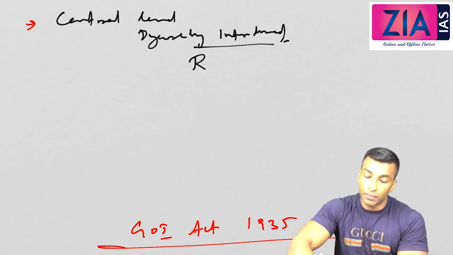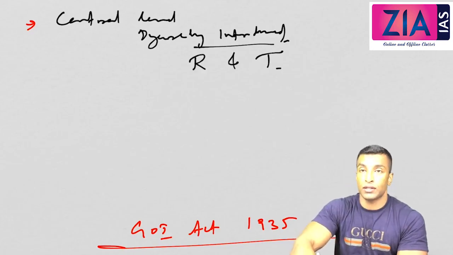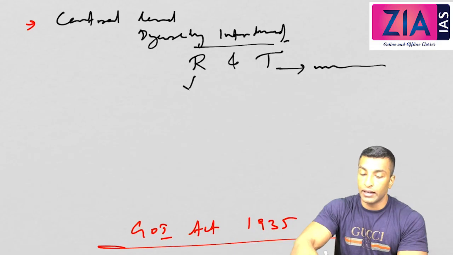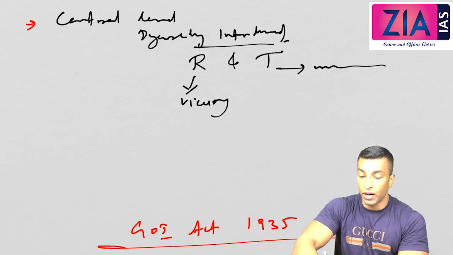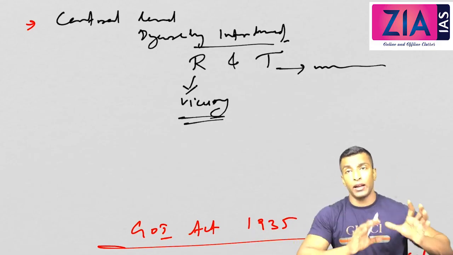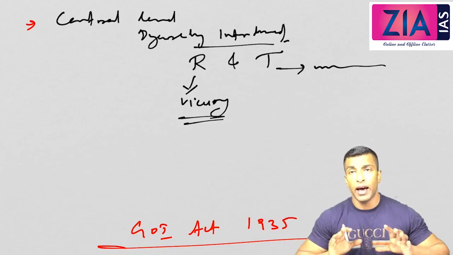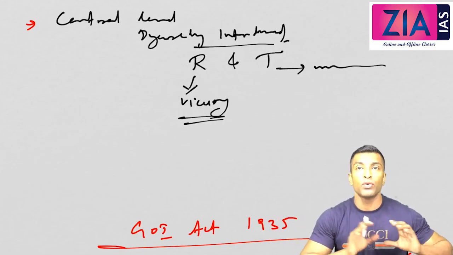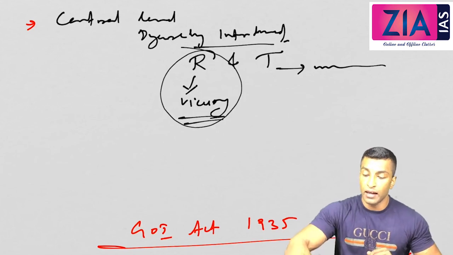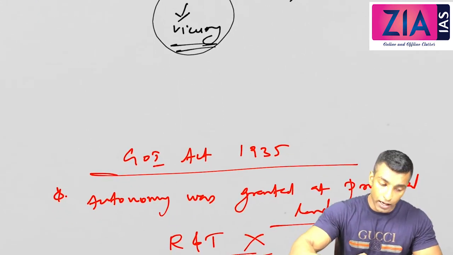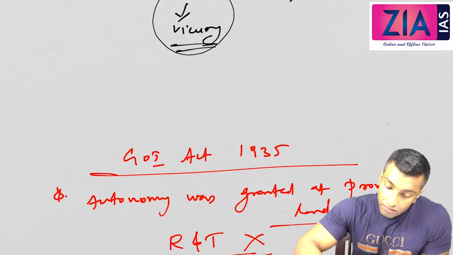So here now there is a reserved list and transferred list: the ministers, elected Indians, here; the viceroy here. If you remember, in 1919 it was the same: transferred list with elected Indians at the provincial level, and reserved list with the governor, who was appointed by the viceroy, here directly the viceroy. The same thing, I'm not getting into too much detail here.